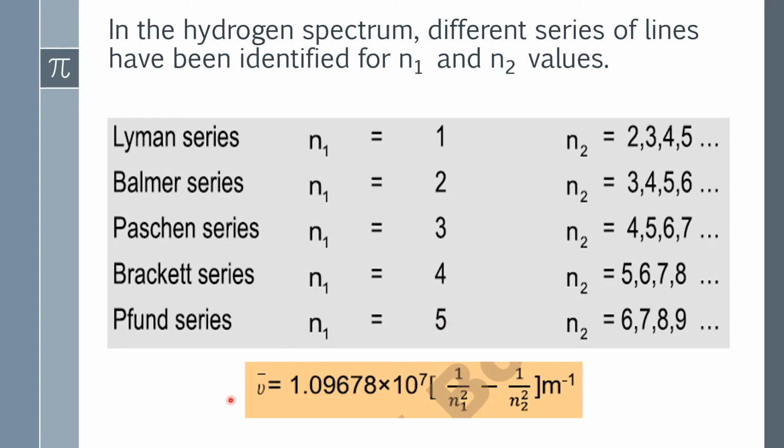And how can we calculate the wave number? According to Bohr, we can calculate the wave number of these lines by using the equation derived by Bohr.